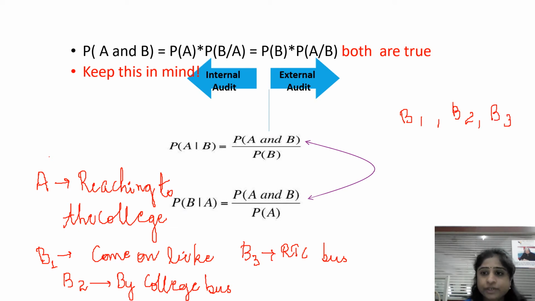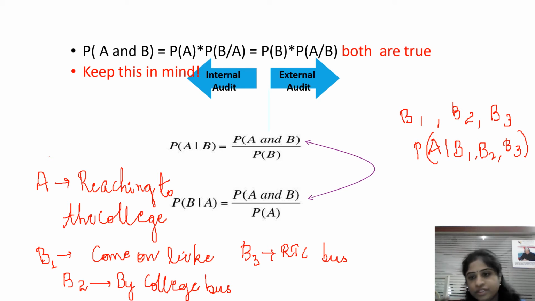If I'm given B1, B2 or B3, then only I'll be able to find out the probability of A. That is, I can find out the probability of A after B1 has occurred, or B2 has occurred, or B3 has occurred, depending upon their own means of transport. Probability of A is nothing but the probability of a student reaching the college. In this way we can understand what a conditional probability is.